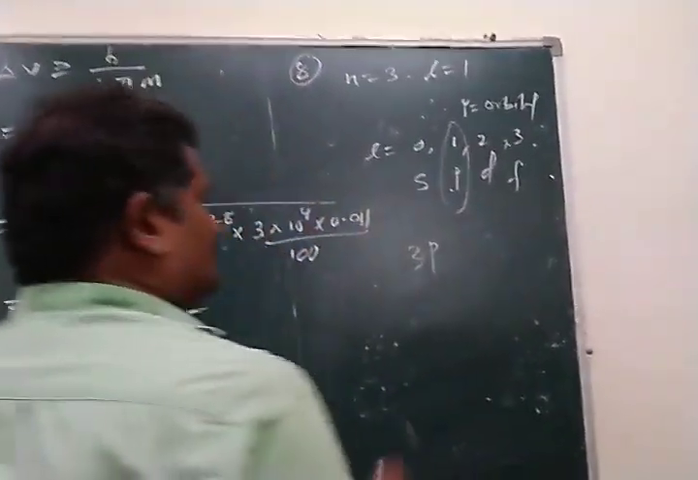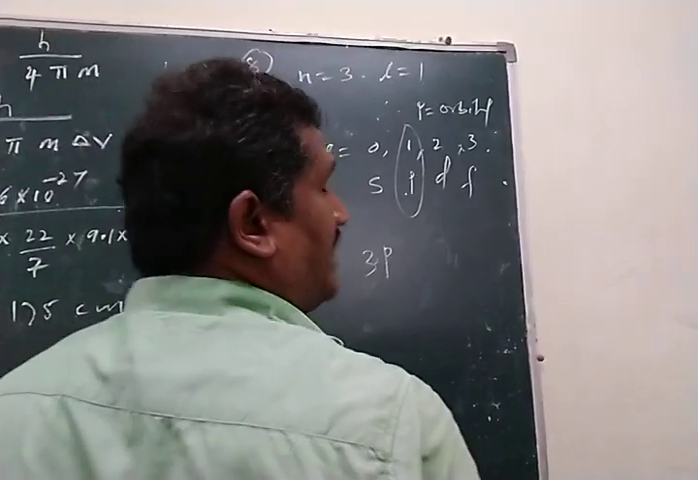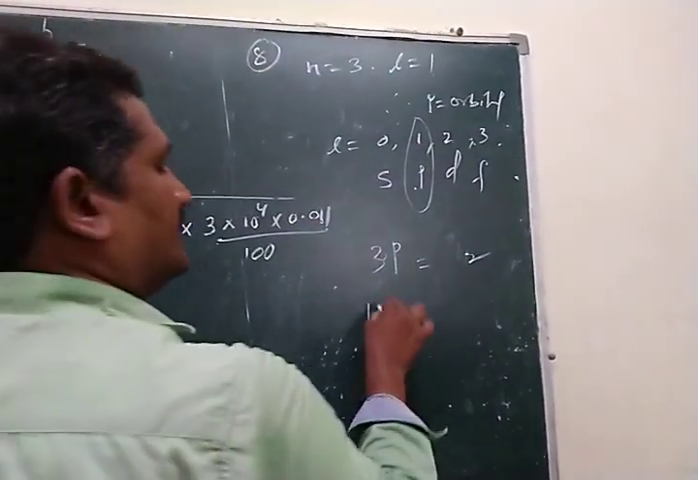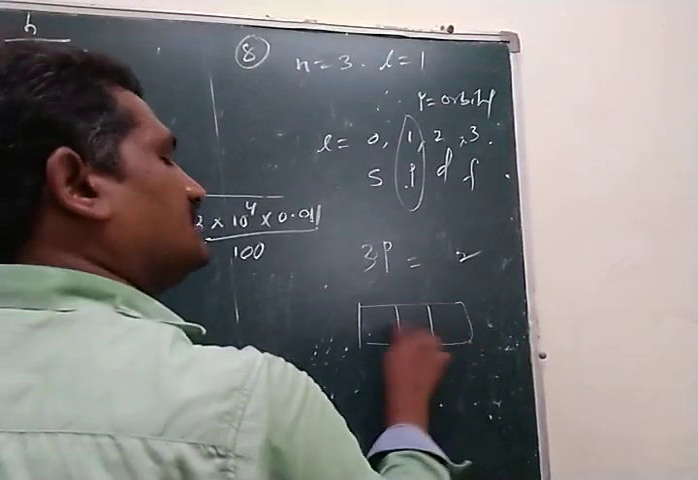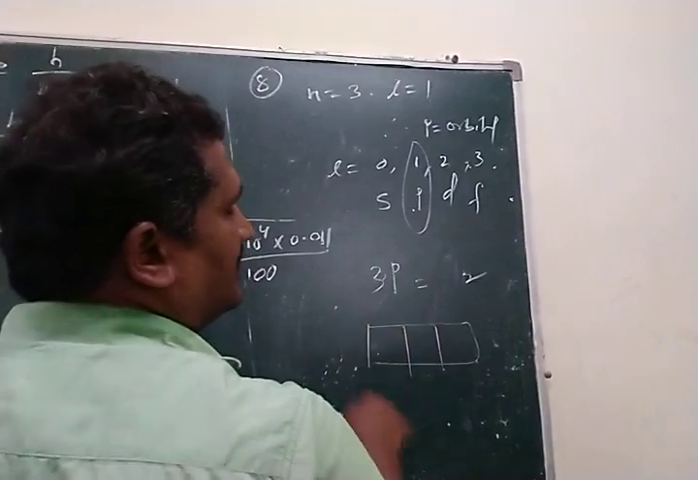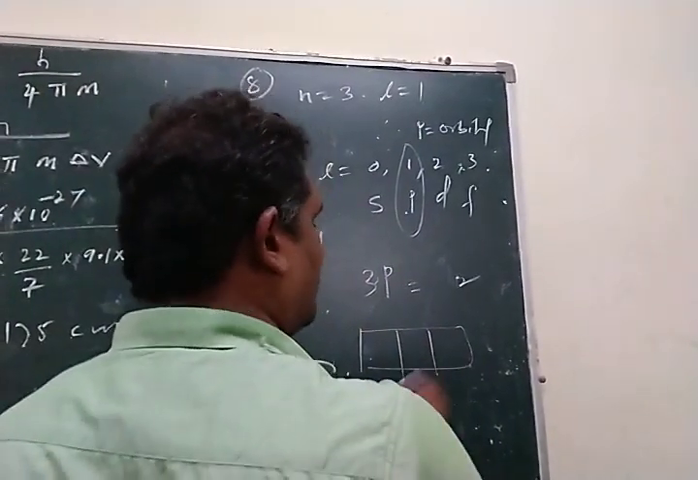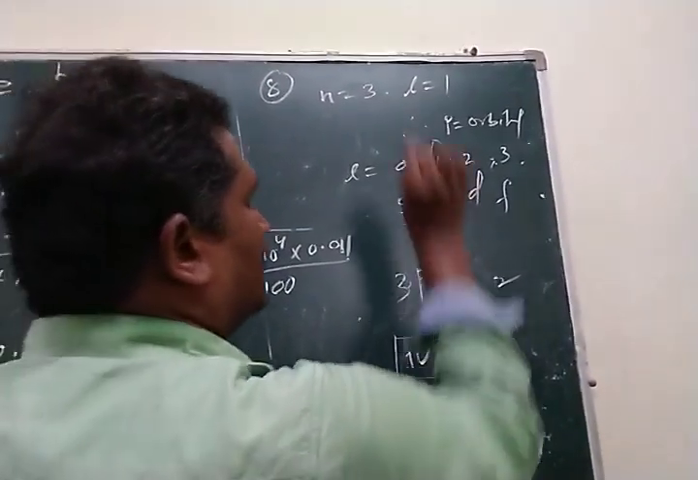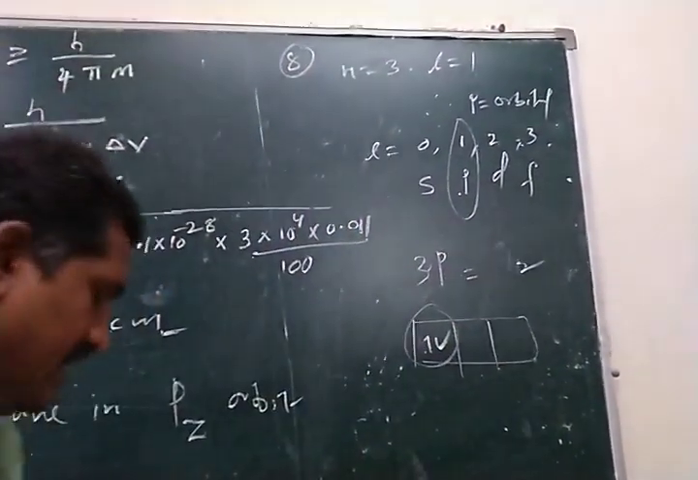With the 3p orbital, the maximum number of electrons we can write is only 2 electrons. In the 3p subshell there are 3 orbitals, but what we have to consider is only one 3p orbital, maybe 3px or 3py or 3pz, any one orbital. So the maximum number of electrons in a 3p orbital is only 2 electrons.